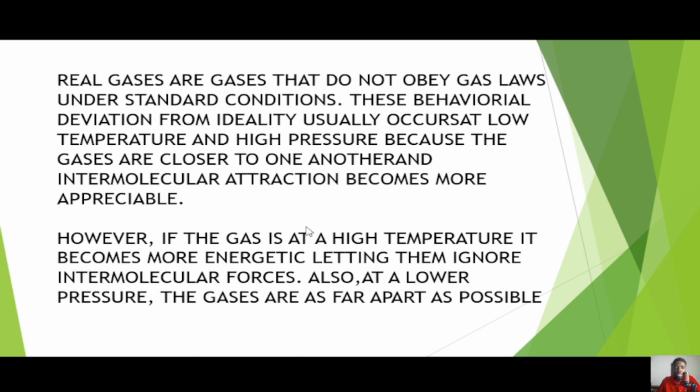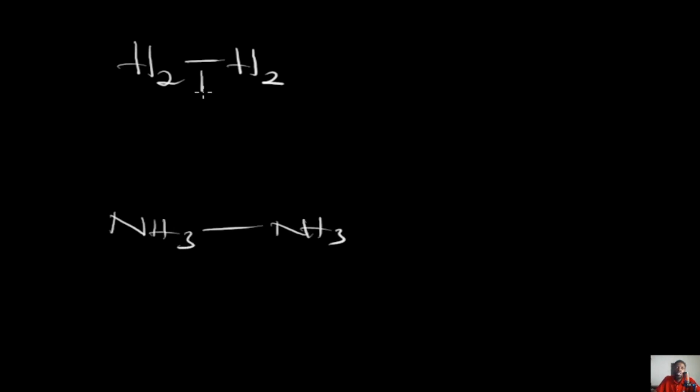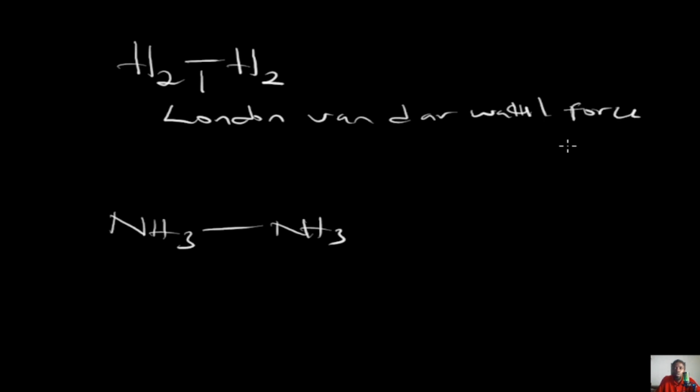Take, for instance, let's consider two intermolecular forces. So if, for instance, we had something like two hydrogen molecules and two ammonia molecules, the force between hydrogen molecules is the London van der Waals force, while the force between ammonia molecules is your hydrogen bond.